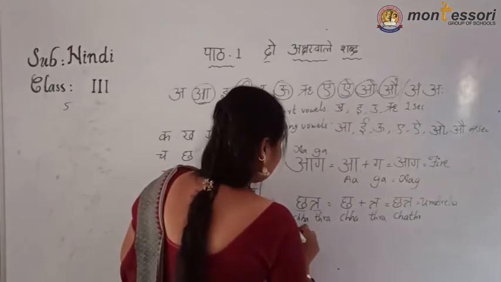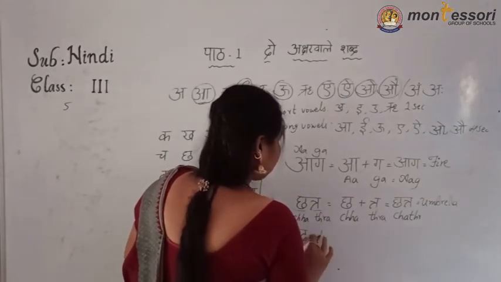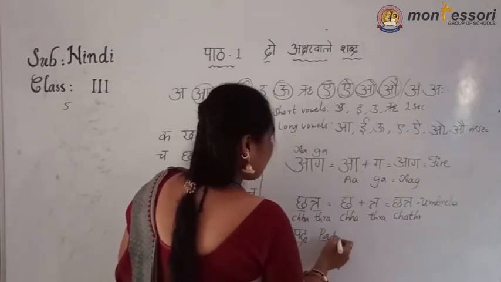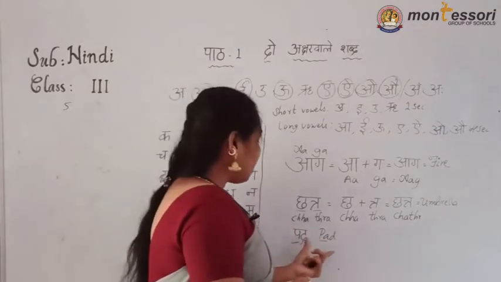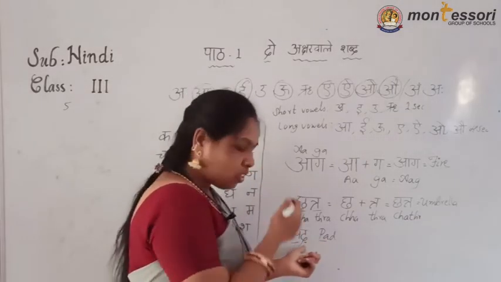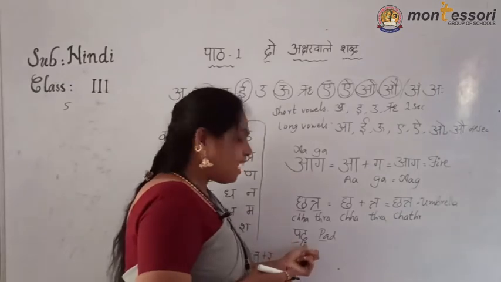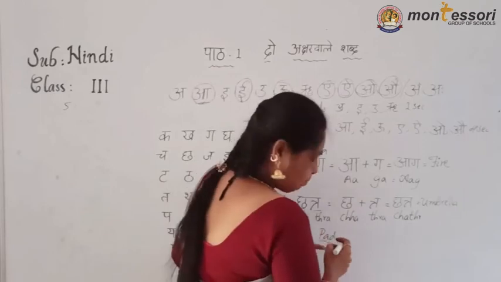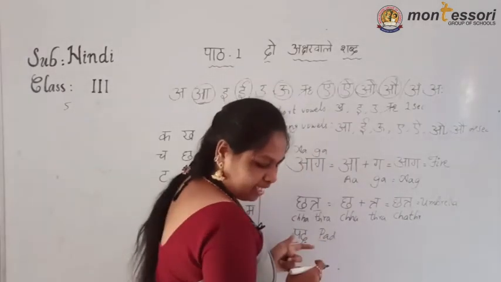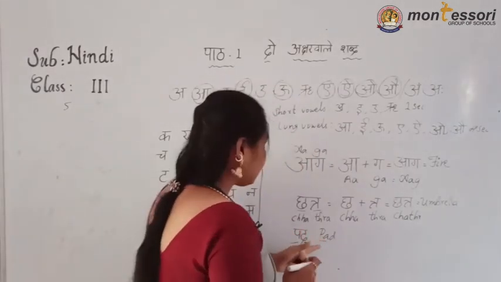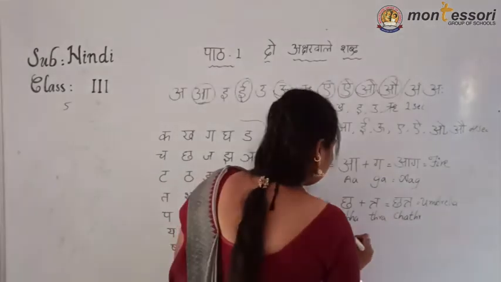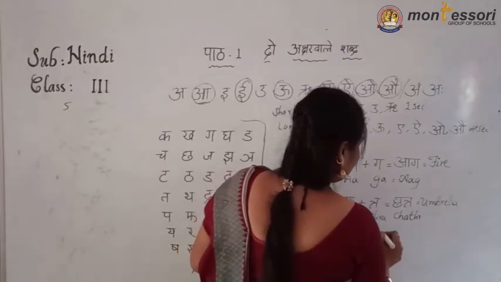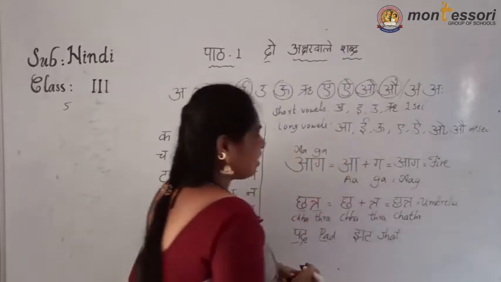See, pad. In English, the pa spelling is there and the a spelling is not there. I told you, no, in English, when we write the word, the last letter we take as a halant. Okay children, pad. Don't read it like pada. Da sound and da sound, both sounds are there in this one. Now next, jhat. See, jha, ta, jhat. Which two letters are there? J, H, A, T. Okay, jhat.